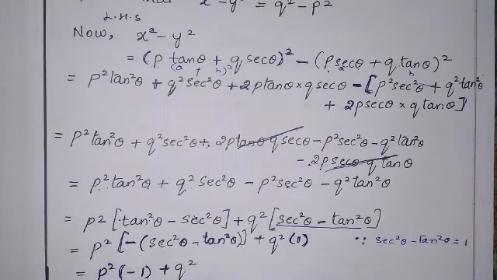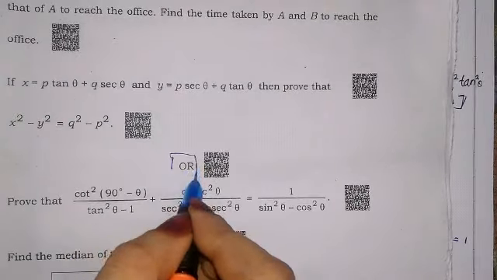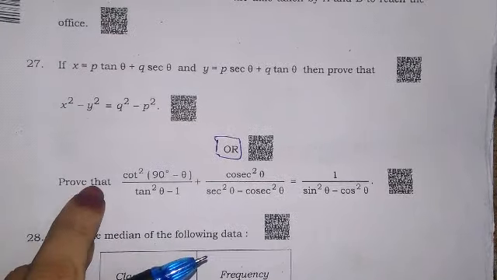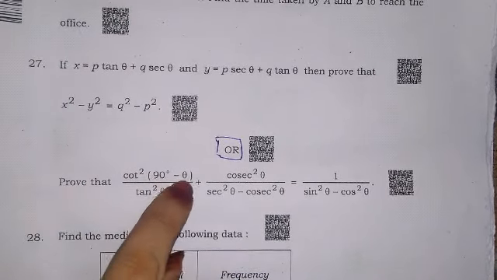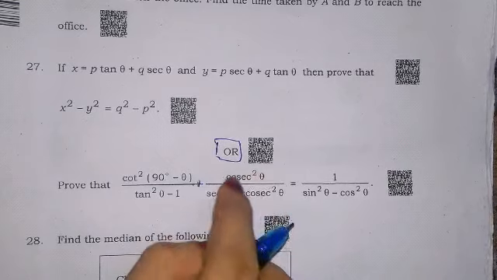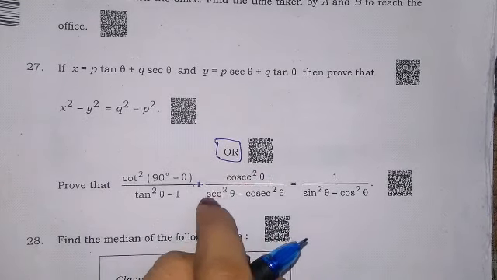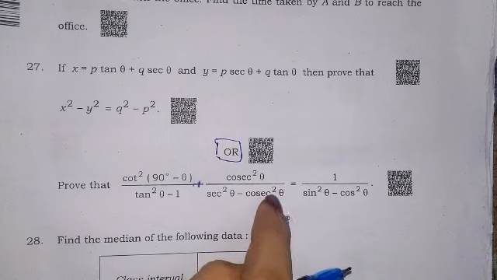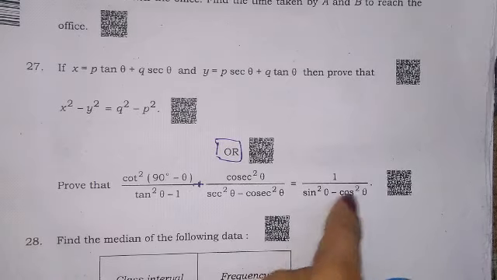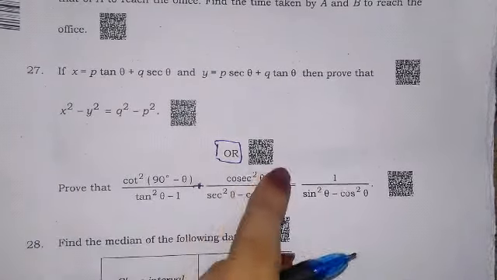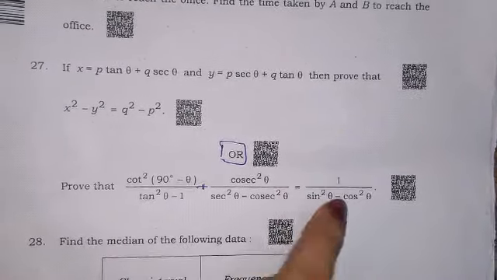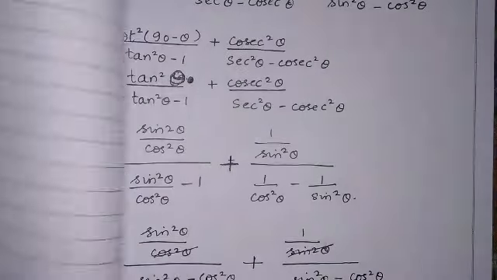Let us see one more choice, or option, you have for question number 27. Prove that cot square (90 minus theta) upon (tan square theta minus 1) plus cosec square theta upon (sec square theta minus cosec square theta) is equal to 1 upon (sin square theta minus cos square theta). This is what we should prove, and the answer should be 1 upon sin square theta minus cos square theta. Let us prove it. It's very easy.